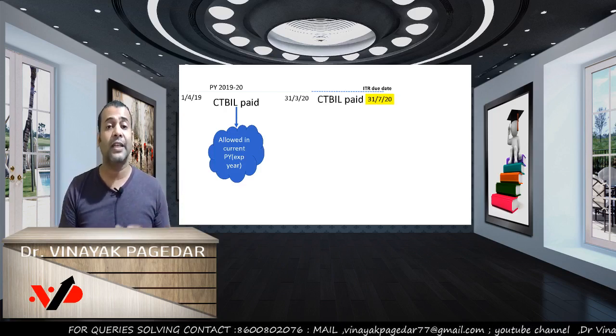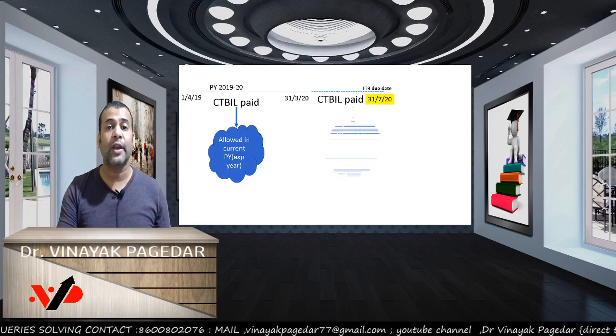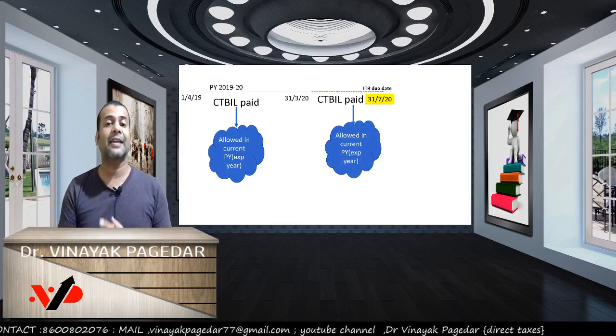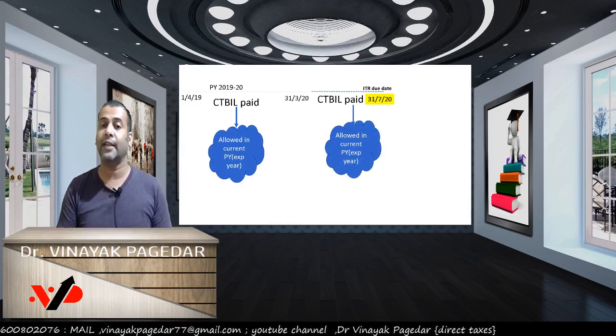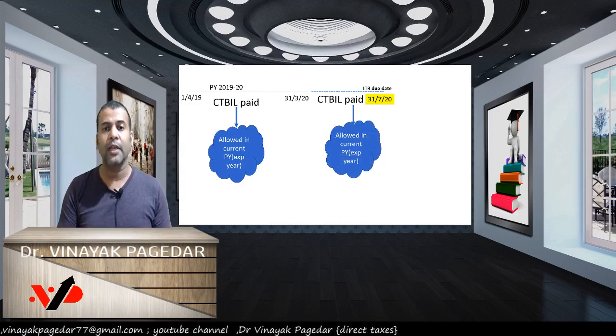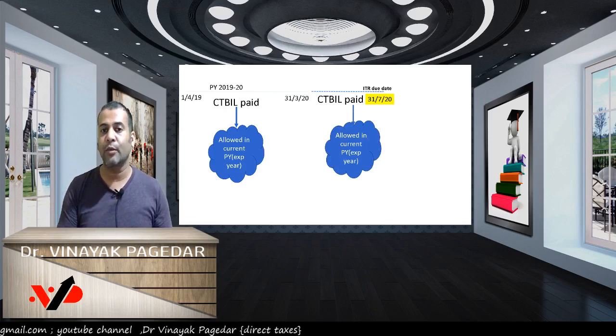If you pay your CT bill any time up to 31st July 2020, then we will give you the deduction in the tax calculation of 1920 itself. They say, look, you could not pay till 31st March 20. Don't worry, we'll give you an extension up to your ITR due date.